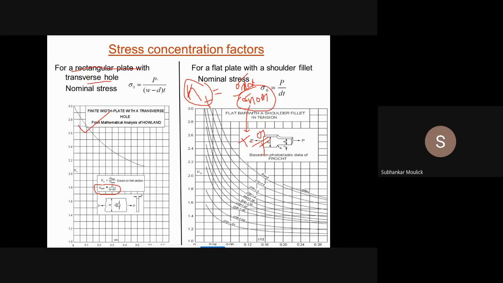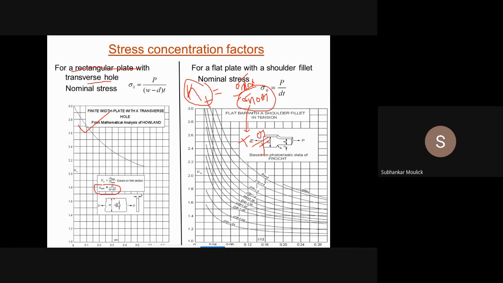That is load divided by cross sectional area. Load is P, divided by the cross sectional area, which is W minus A, because we have drilled this hole.